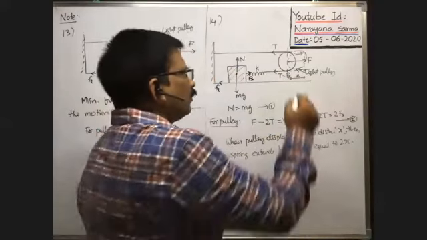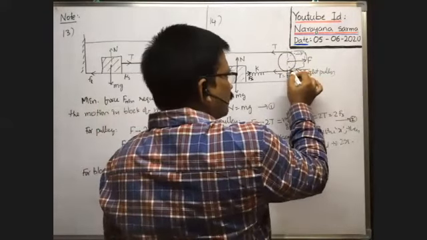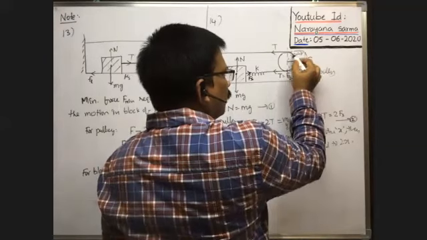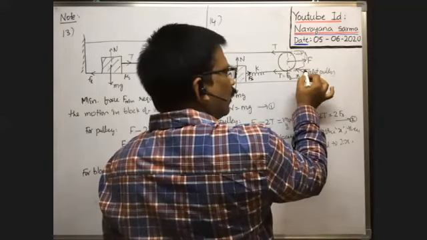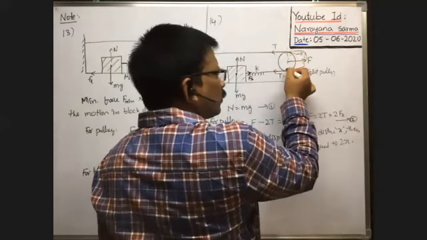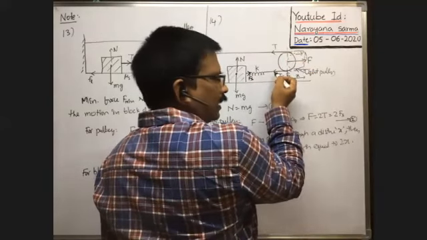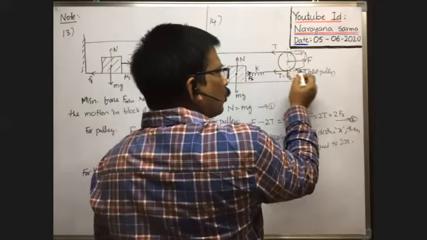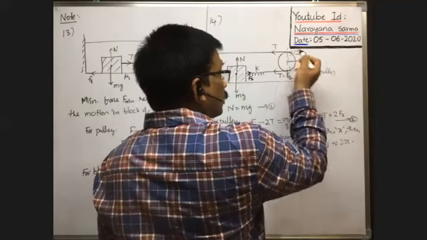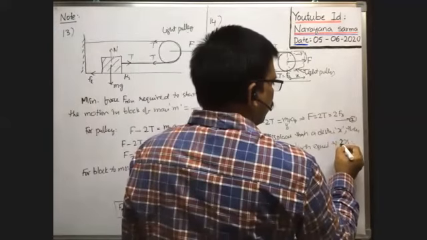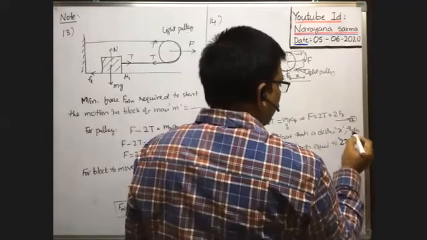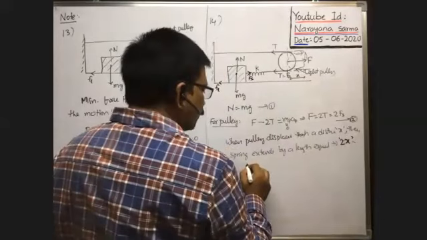That's why whenever the pulley is displaced through a distance x, the length of the string increases, no? But it is an inextensible string, so definitely the spring will extend. The total increase in length is x plus x, that is 2x. So the extension of the spring is equal to 2x. That is very, very important. Now, what is the spring force developed?